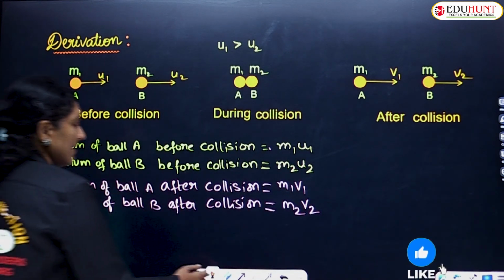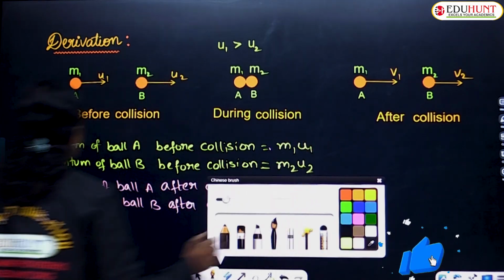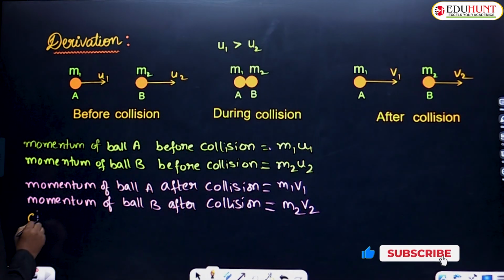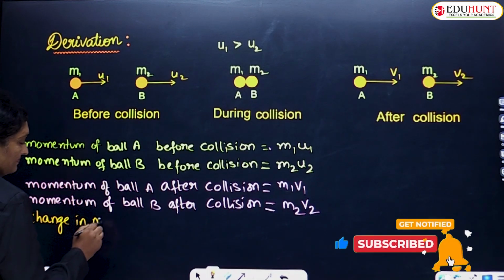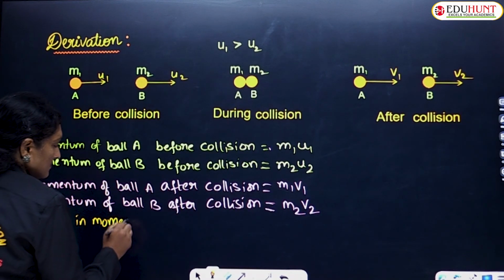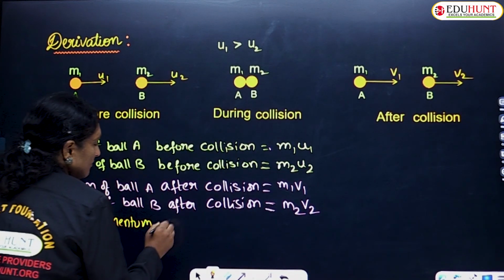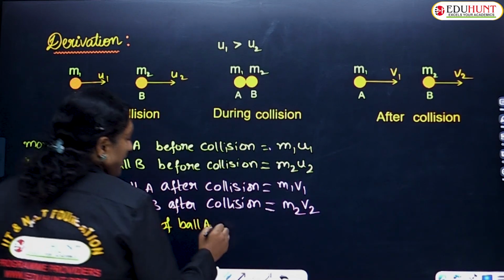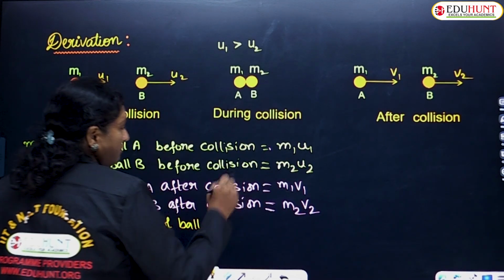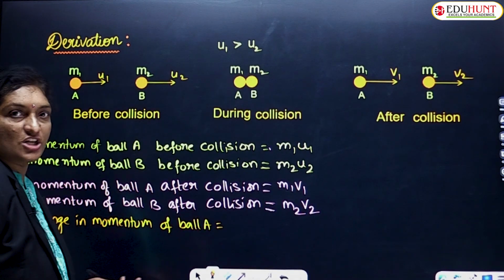Now if you would like to find the change in momentum of ball A, how much is that, children? It is final momentum minus initial momentum.